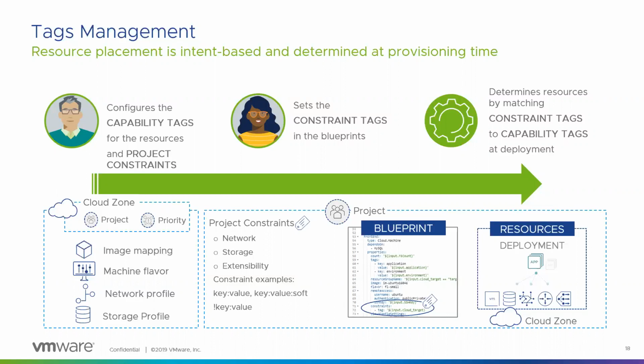Or let's say you want to have this deployment automatically backed up by a particular integration, let's say with EMC or with NetBackup or so on. You can also place certain tags in the blueprint design itself, and the system will be able to do those appropriate things based on the tags. What the system then does is it maps the capability tags with the constraint tags, which determines placement of the deployment on the various resources.